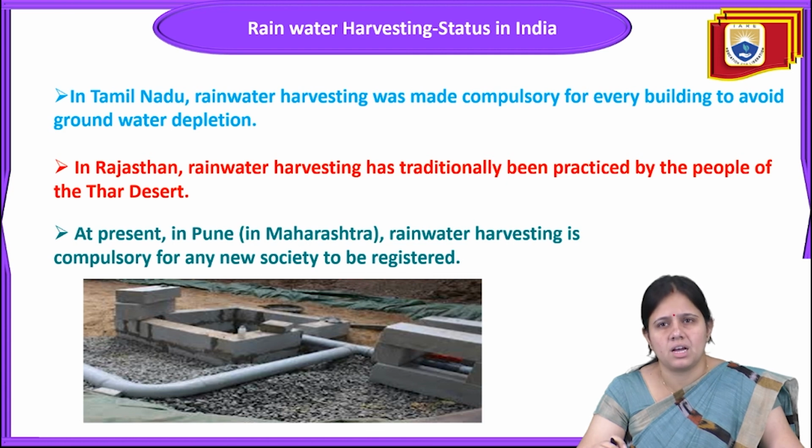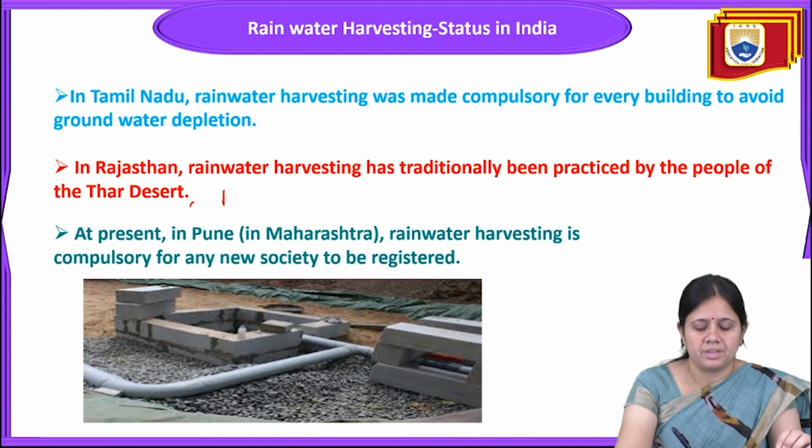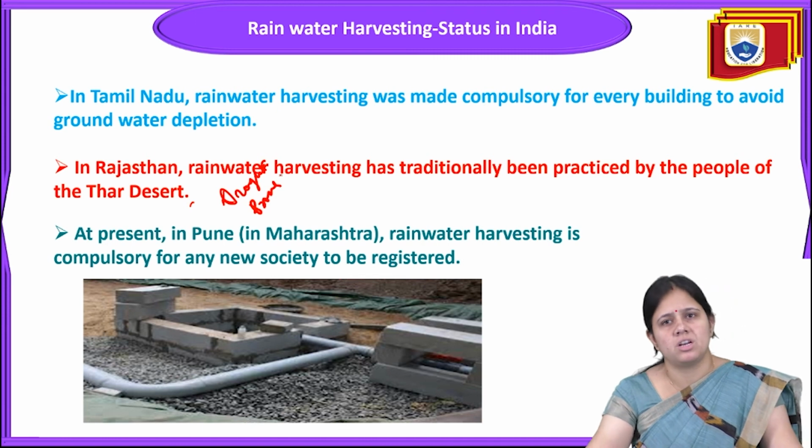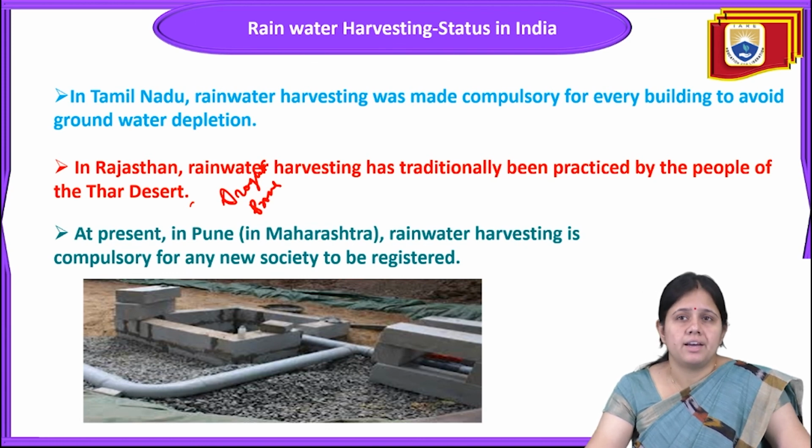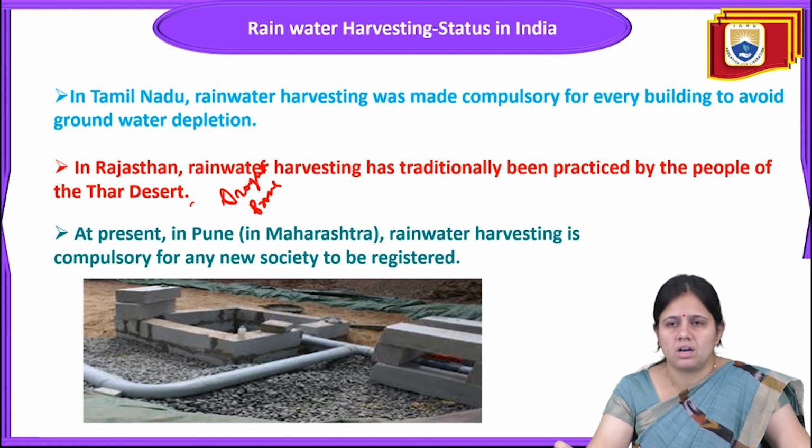Next, in the state of Rajasthan, rainwater harvesting has traditionally been practiced by the people in the Thar desert, because Rajasthan is a drought prone area. This is very beneficial for drought prone areas, and the Bihar and Assam regions are flood prone areas. In these areas, rainwater harvesting should be practiced to stop floods also. Next, in Pune, Maharashtra, rainwater harvesting is compulsory for any new society to be registered. So this is the status of rainwater harvesting in our country.